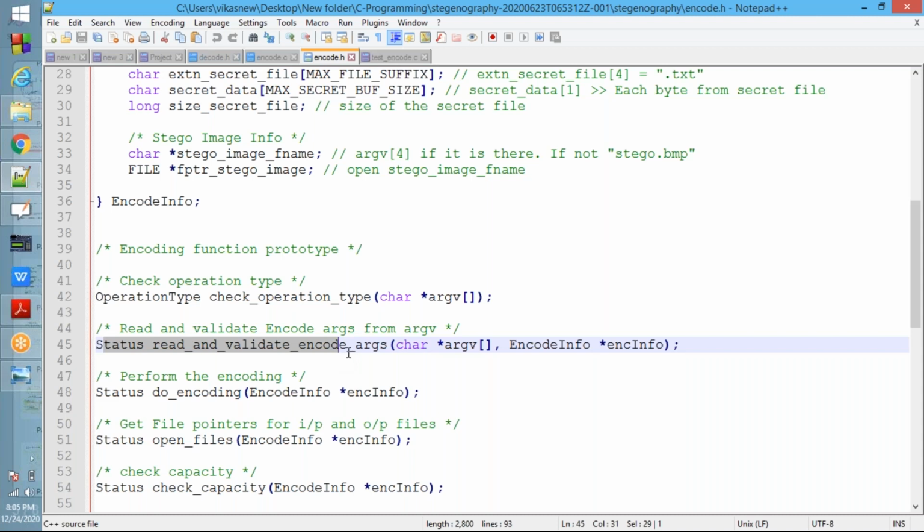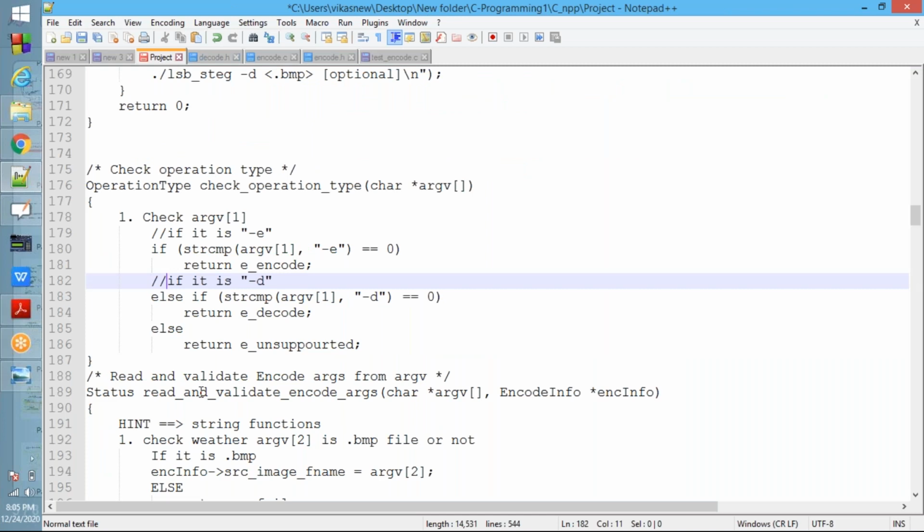Okay, so what does it mean? Whether we pass the correct arguments or not. Whether we pass argv of 2, and whether it is .bmp or not. argv of 3, whether it is .txt or not. That we need to validate.